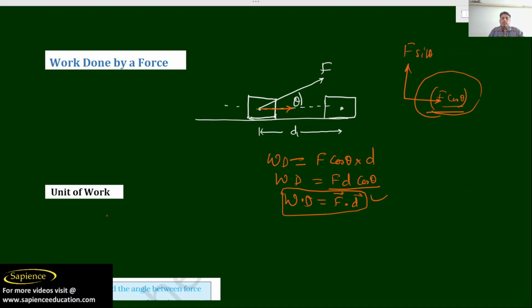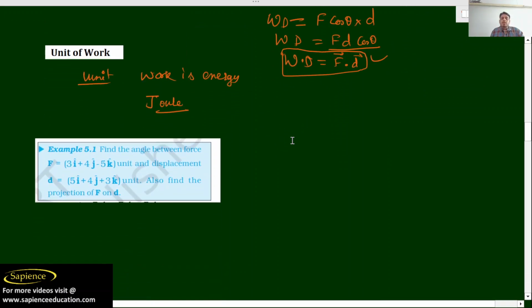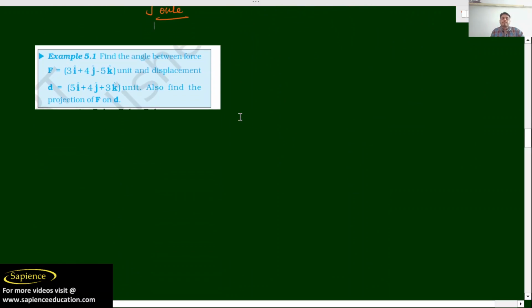Now I am talking about the unit of work. Since work is energy, and energy has the unit joule, work done also has the unit joule. I hope you all have understood work done. I will try to solve some problems.